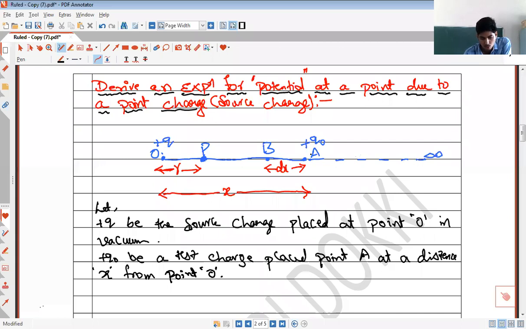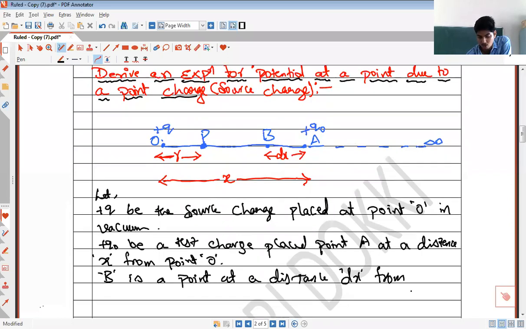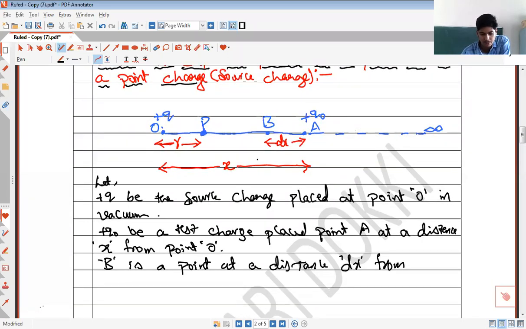Next, B is a point at a distance dx from point A. Do not worry about those 2 points A and B, I will tell you about them.